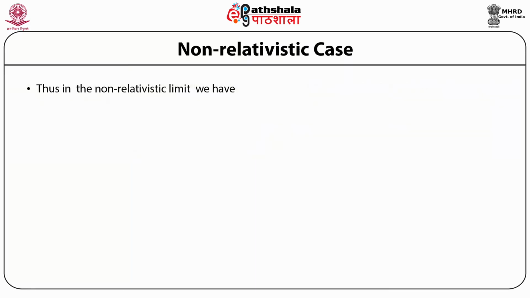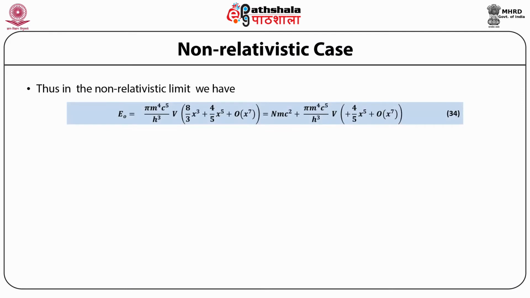Thus, in the non-relativistic limit, we have E0 is equal to pi m^5 c^5 / h^3 times V multiplied by 8/3 x^3 plus 4/5 x^5 plus terms of the order of x^7, which is equal to N times mc^2 plus pi m^4 c^5 / h^3 times V multiplied by 4/5 x^5 plus terms of the order of x^7,